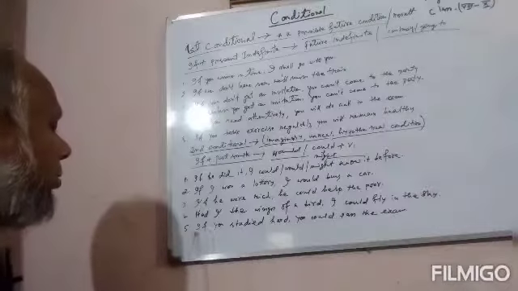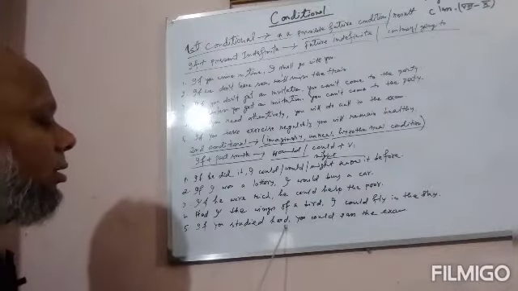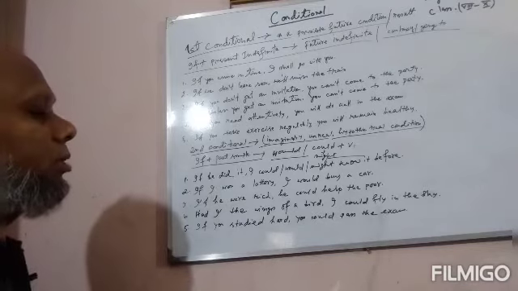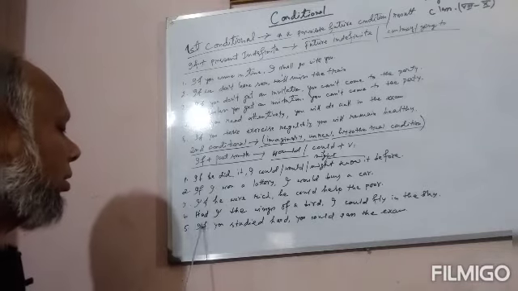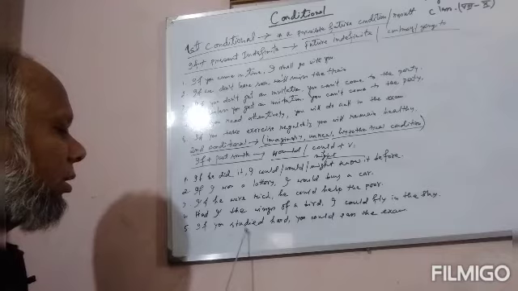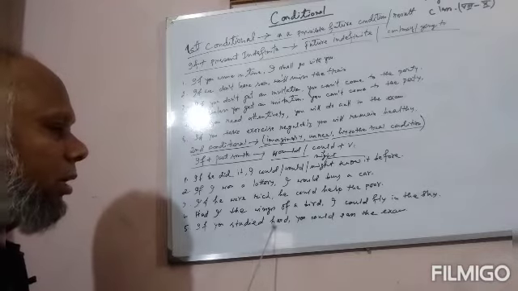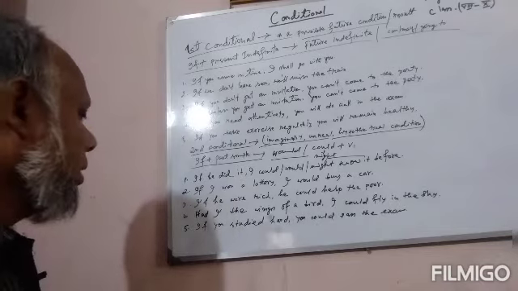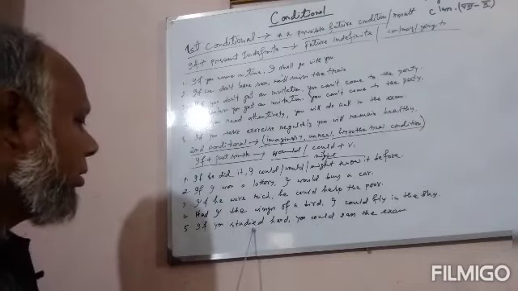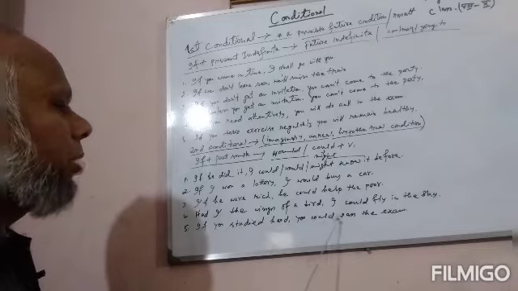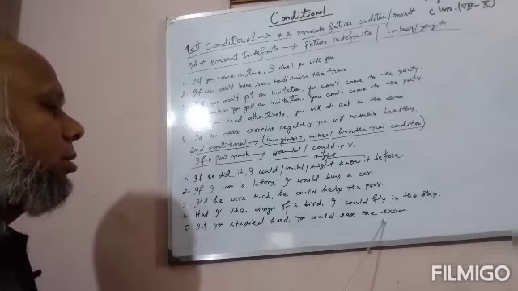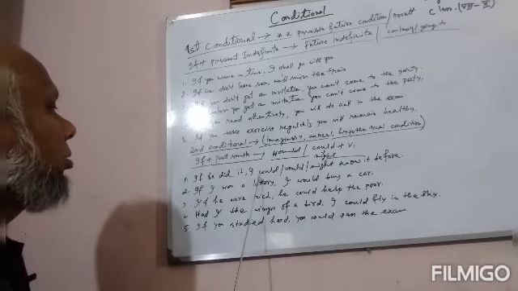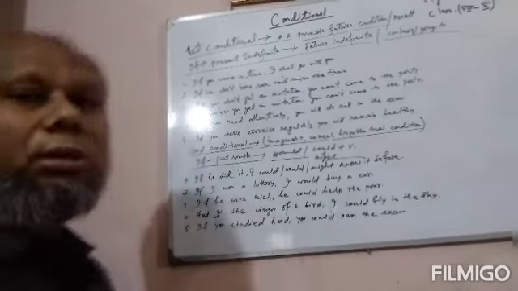In this way, number 5, if you studied hard, you could pass the exam. You did not study hard actually, and that's why you could not do well. You could not pass the exam. If you studied hard, you could pass the exam. It will be the result. So this is called second conditional.